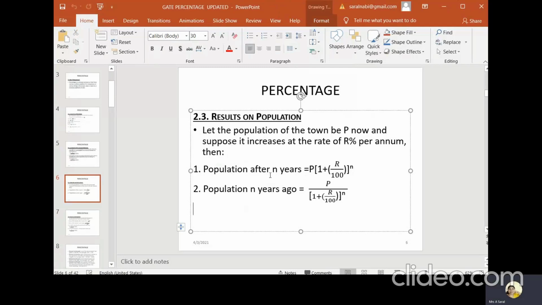Then the population after n years is P into (1 plus R by 100) power n. N is the number of years and P is the present population. The population n years ago, if they are asking, is P by (1 plus R by 100) power n. So when asked for after n years, we multiply the population by this factor. If they are asking for previous n years, you have to divide the population by it.